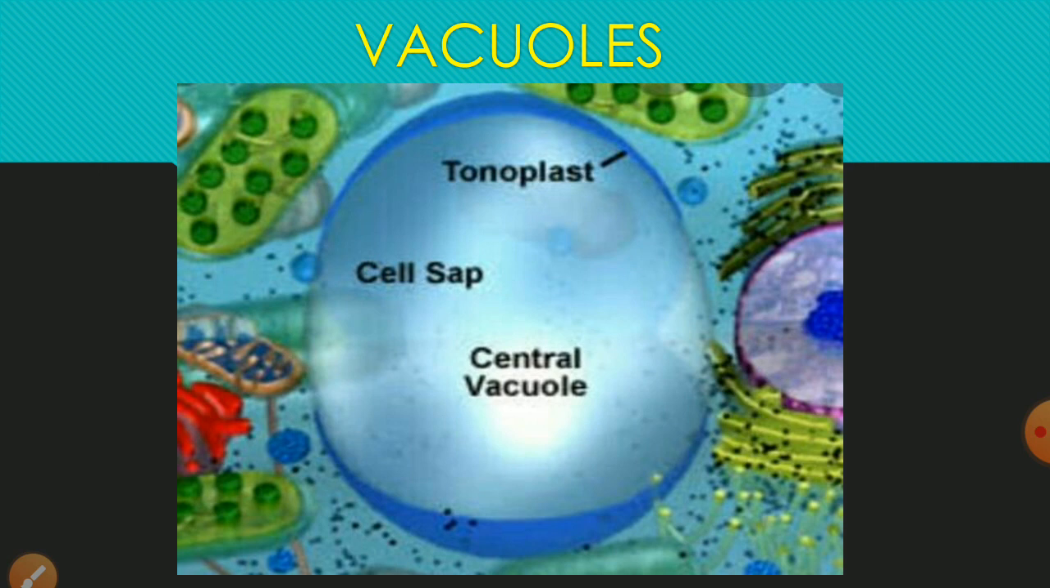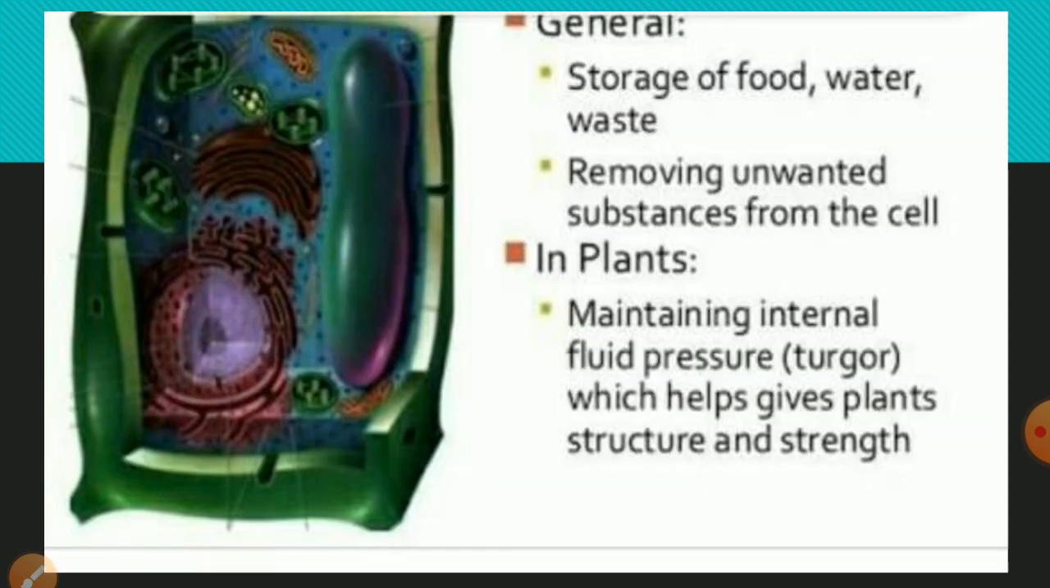The tonoplast is semi-permeable. The major functions of the vacuole are: it helps in the storage of waste products or plant metabolites like tannin, latex, resins, etc. These substances are useful for us, but they are waste substances for the plants. Vacuoles may also act as food reserves by storing minerals, salts, and sucrose. They also maintain the turgidity and rigidity of the cell. Thus, vacuoles are very important.